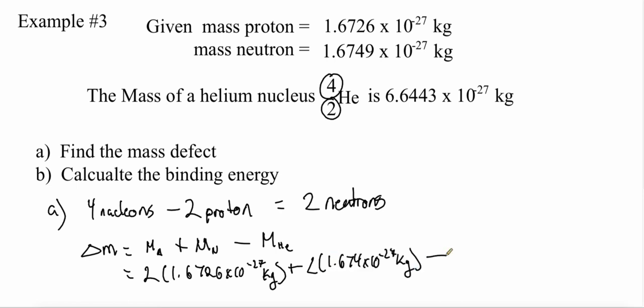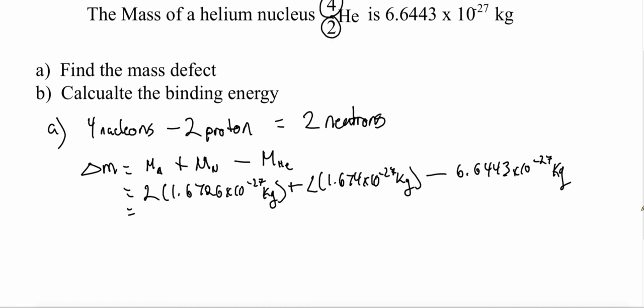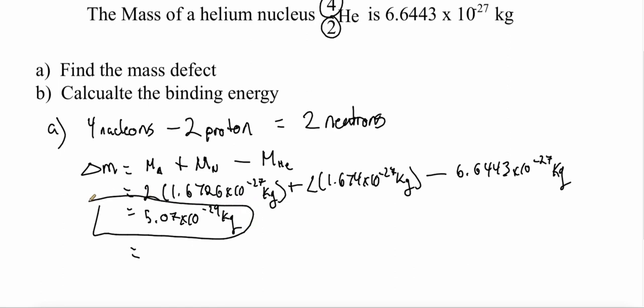And then we must subtract my mass of the helium atom, which is 6.6443 times 10 to the negative 27 kilograms. Now, altogether, that's going to end up giving me 5.07 times 10 to the negative 29 kilograms. So we found now my mass defect for A.